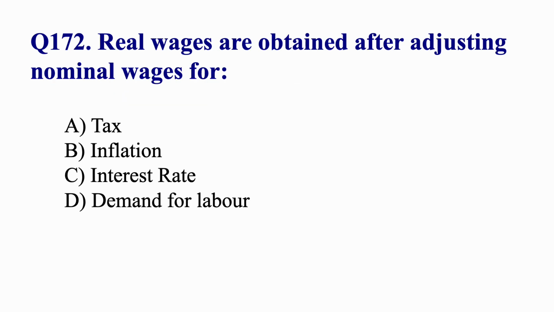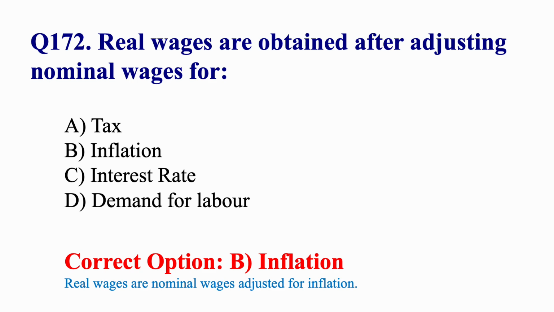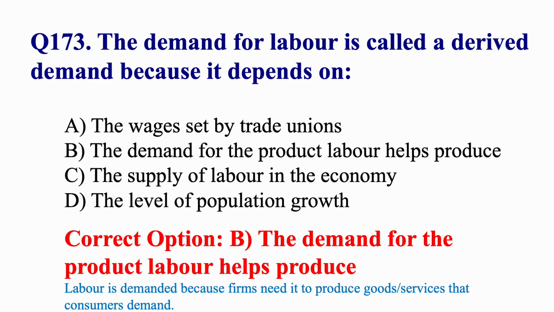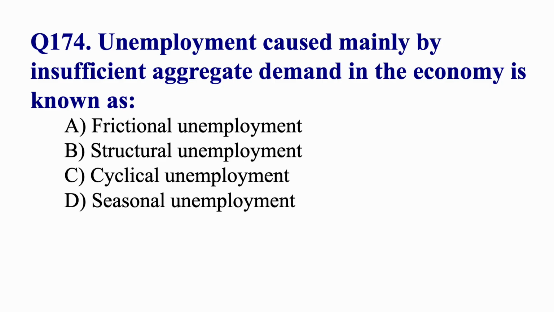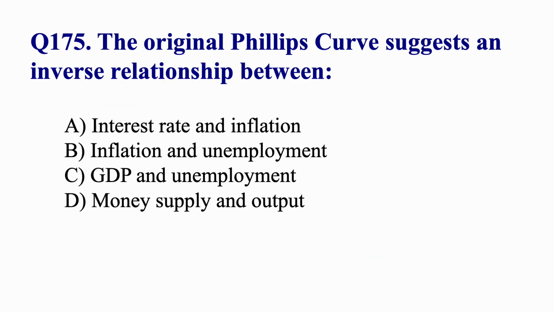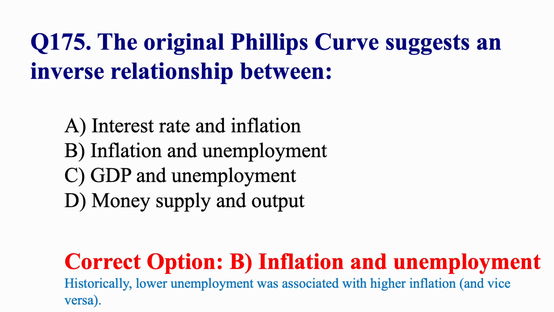Real wages are obtained after adjusting nominal wages for inflation. The demand for labor is called a derived demand because it depends on the demand for the product labor helps produce. Unemployment caused mainly by insufficient aggregate demand in the economy is known as cyclical unemployment. The original Phillips curve suggests an inverse relationship between inflation and unemployment.